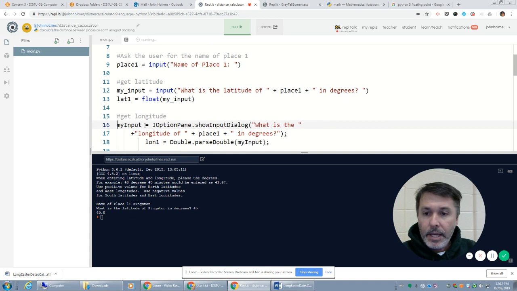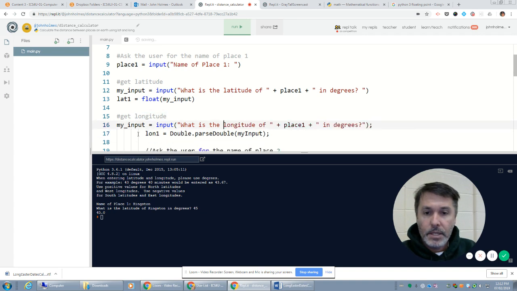And I will now take my input, which is being used again. In Python, we use lowercase separated by underscore as opposed to Java, which uses camel case. I'm going to grab an input. What is the longitude of place 1 in degrees? I don't need this over multiple lines. And I like to have a space afterwards.